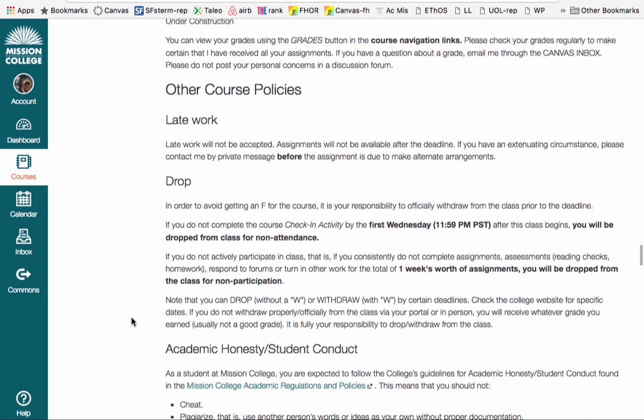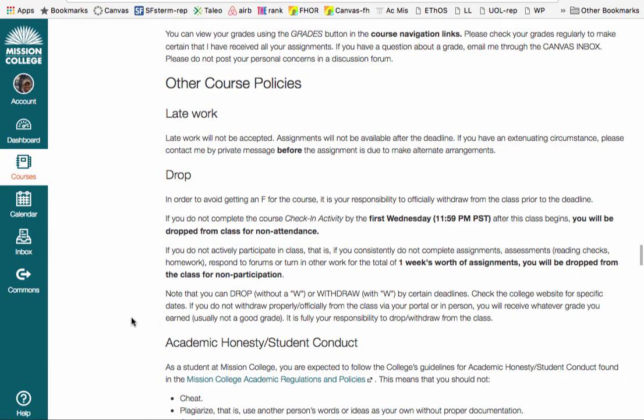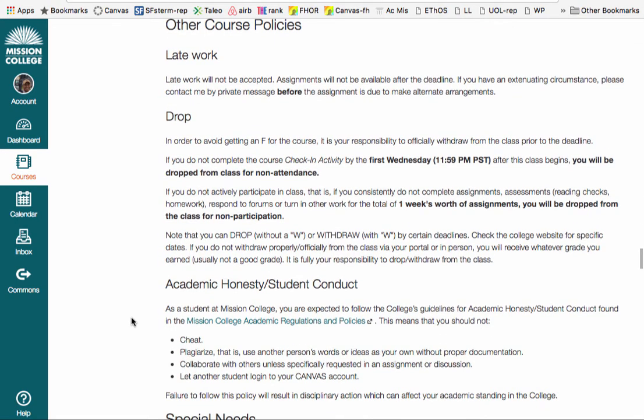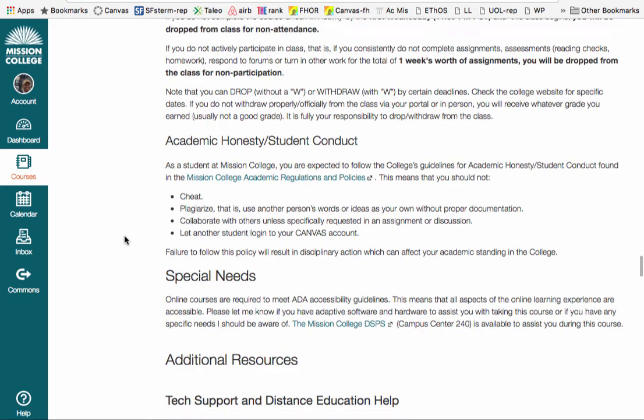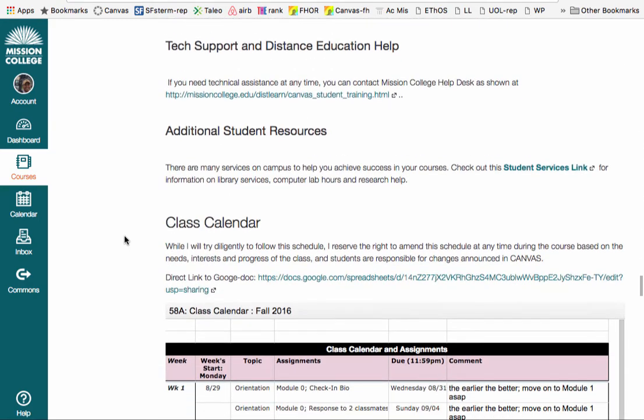There are other things here that you should probably read about to make sure that you know when to drop, if you want to drop. You must drop at the appropriate time. You do it. I cannot do it. Actually, I can do it at a certain point, but I cannot do it afterwards. So make sure that you read this part about dropping. There's other things that you need to read about in the syllabus.